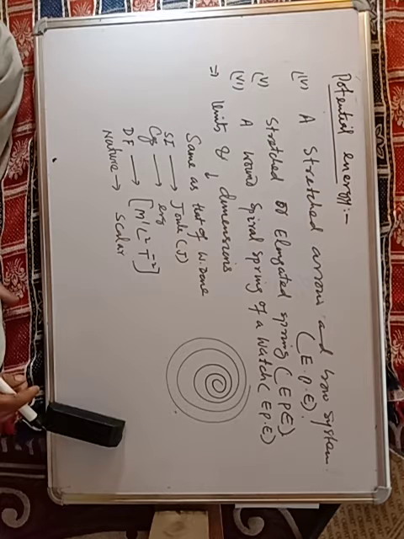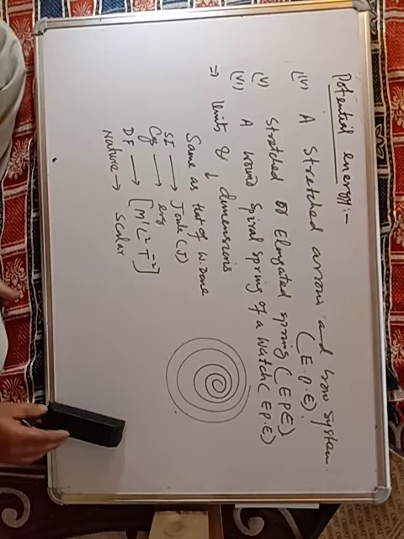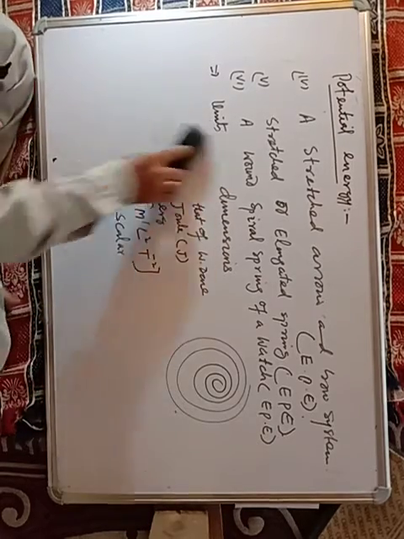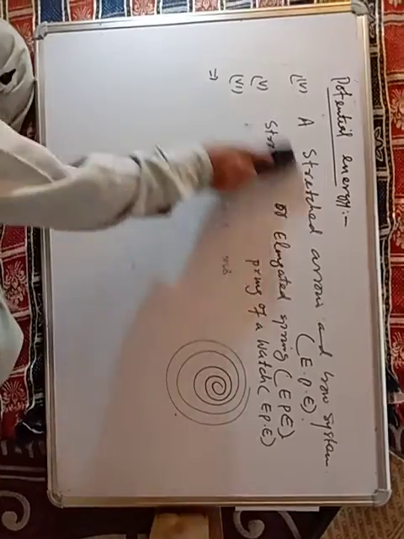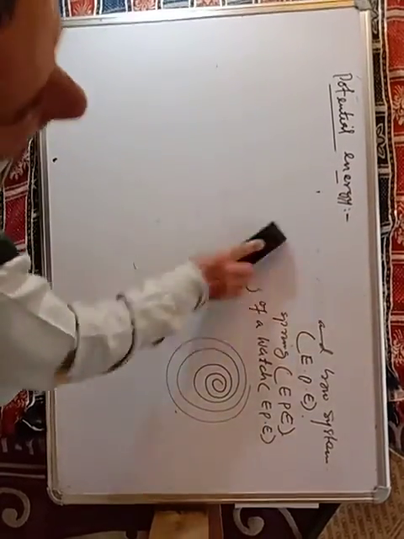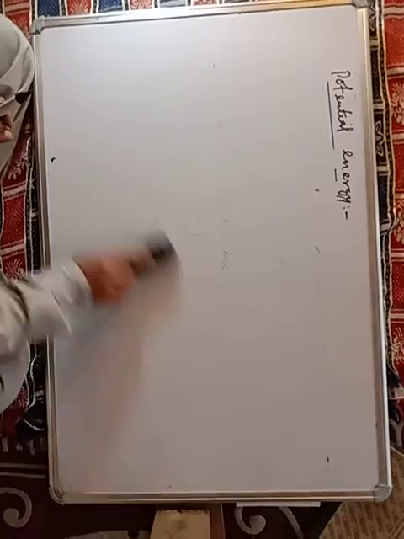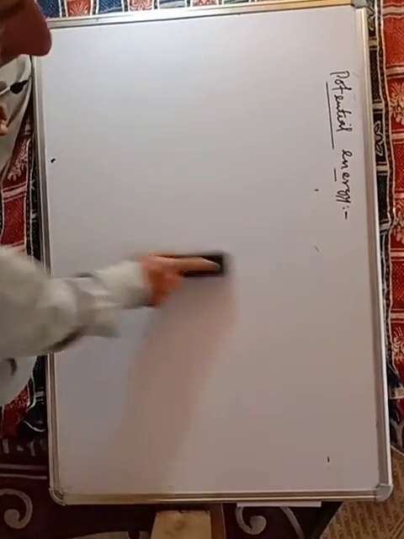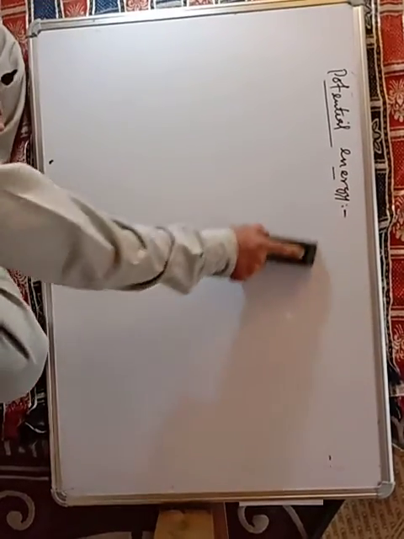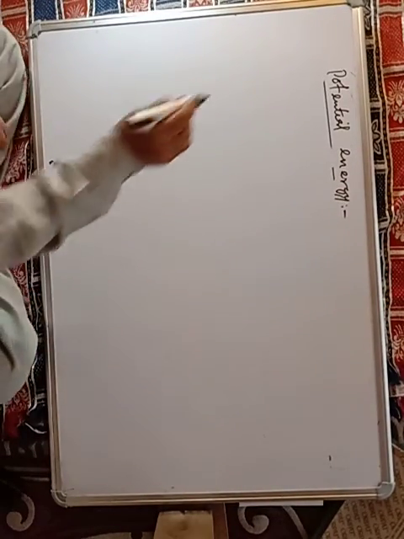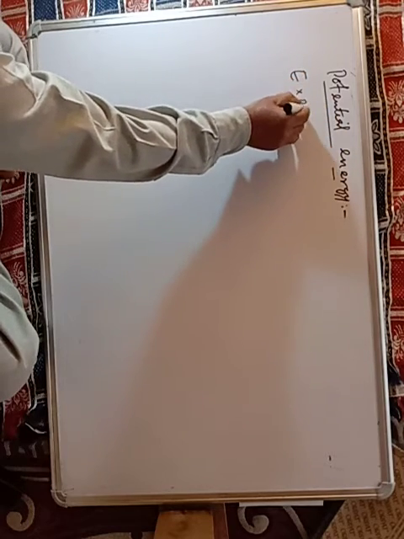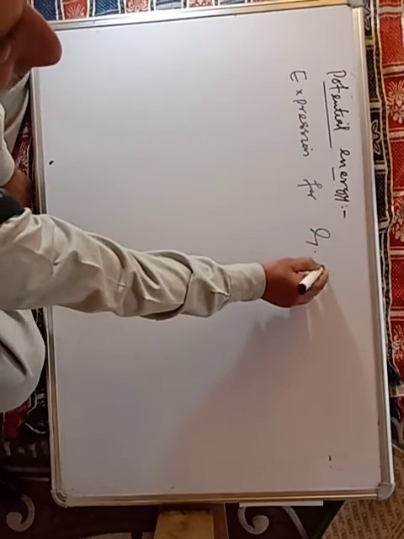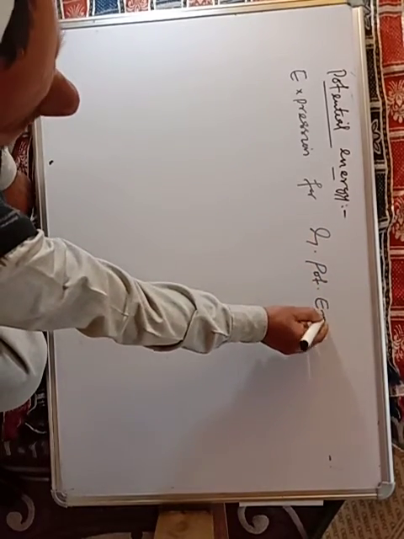Now we will find the expression for the gravitational potential energy.